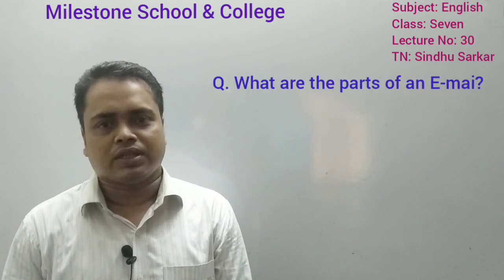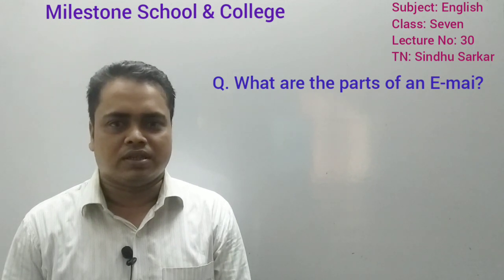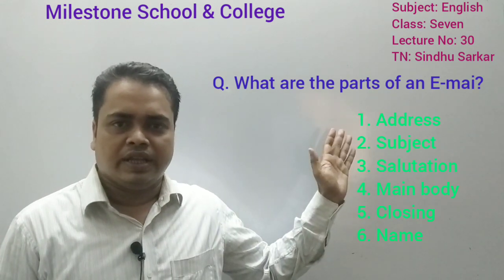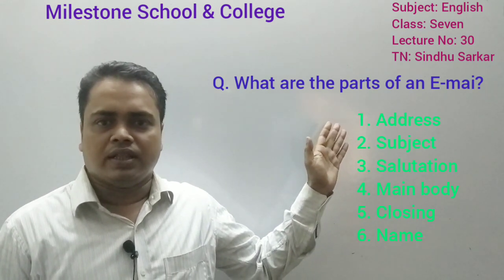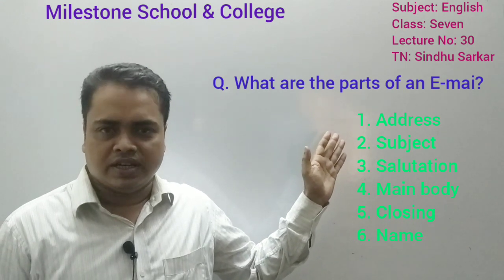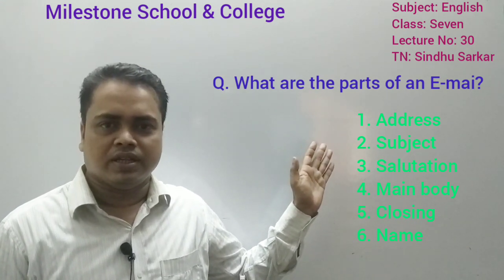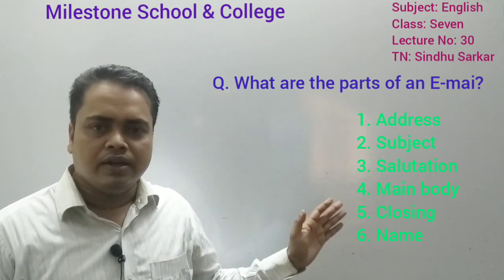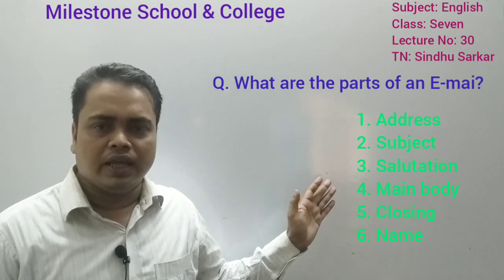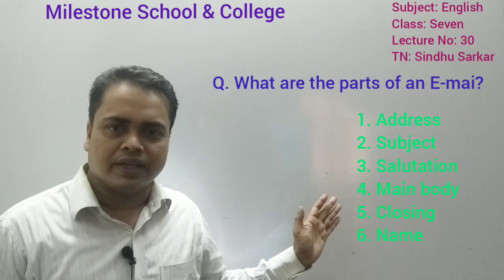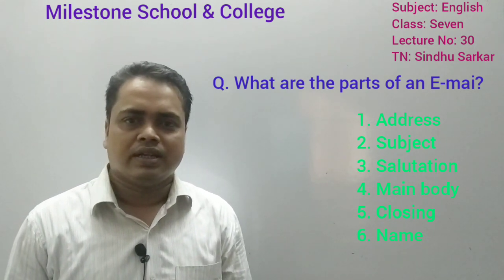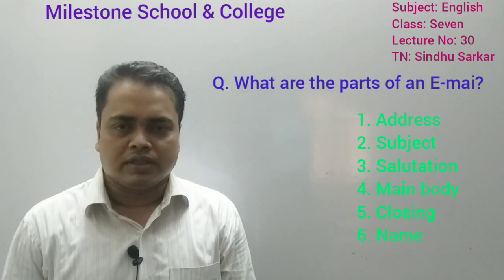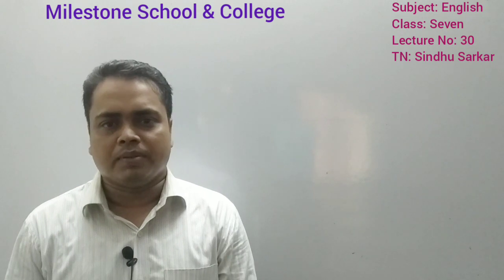You have learned it in the previous class, so I think all of you will be able to give me the answer. What are the parts of the email? First one, address. In case of address, you have to write the address of the recipient and the address of the sender. Then subject. Then salutation. Then the main body of the email. Then closing, and at last you have to write the name. Yes, very good. So I think all of you have learned the previous lesson properly.